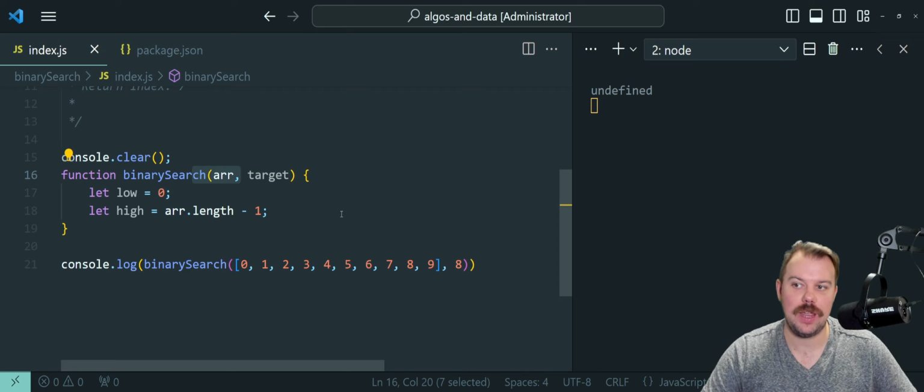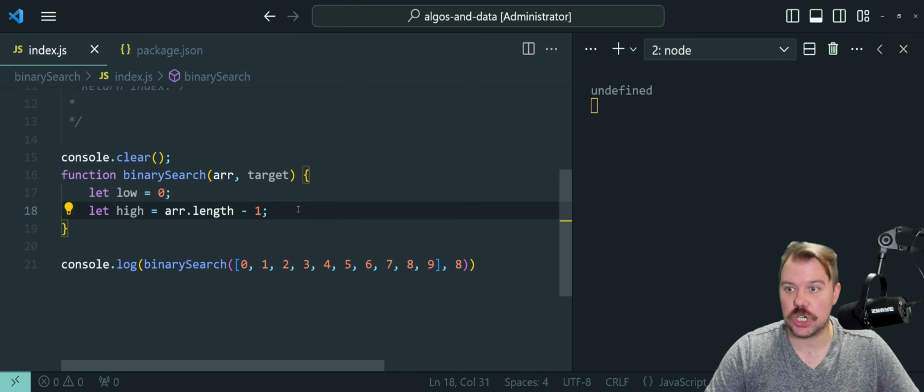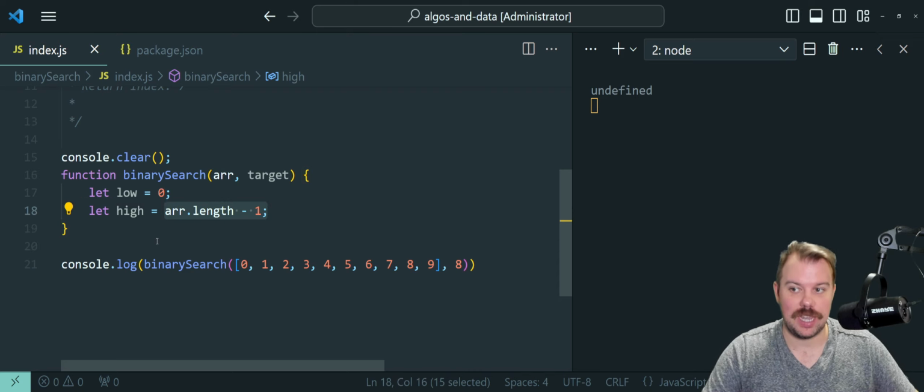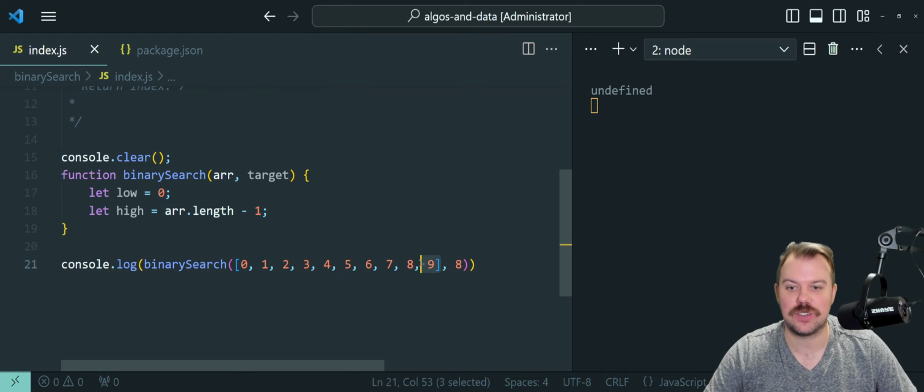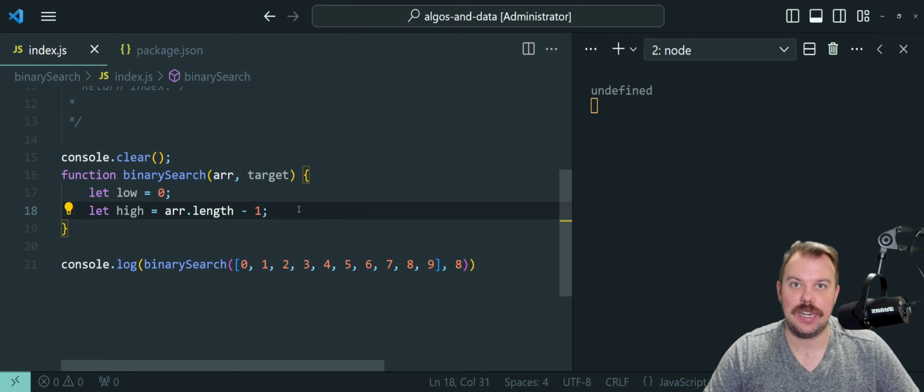So whatever our input array is, the last index position will be the length of the array, 10 elements in this case, minus 1, which gets us 9. So that's our high value, or our high index right now. Remember, we're talking about indices, not values. So our low index is 0, our high index is 9, and there we go. Now we need to calculate a midpoint, but we need to calculate a new midpoint every time this thing runs. So I'm going to choose to make this variable scoped into our loop.